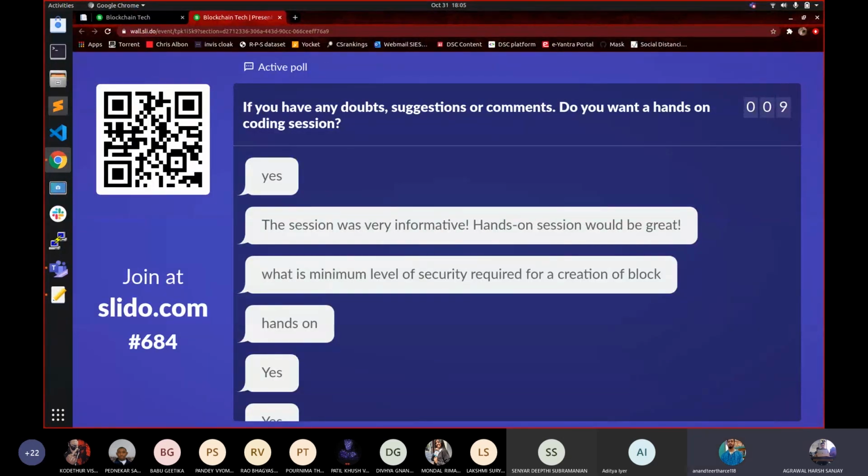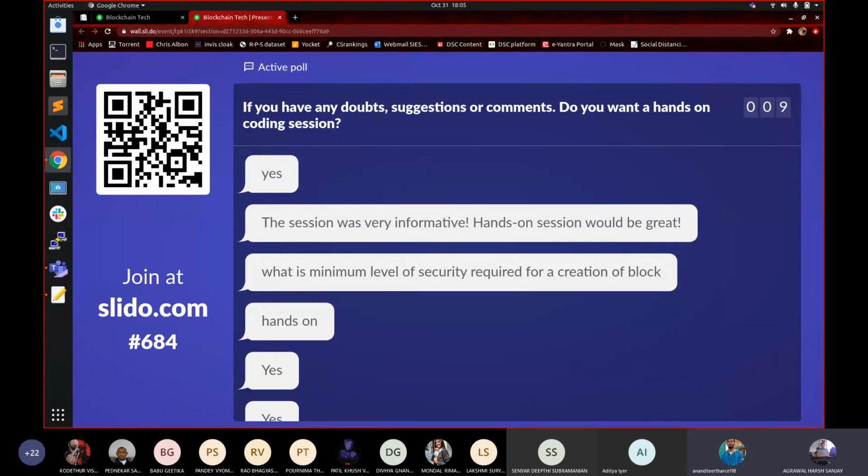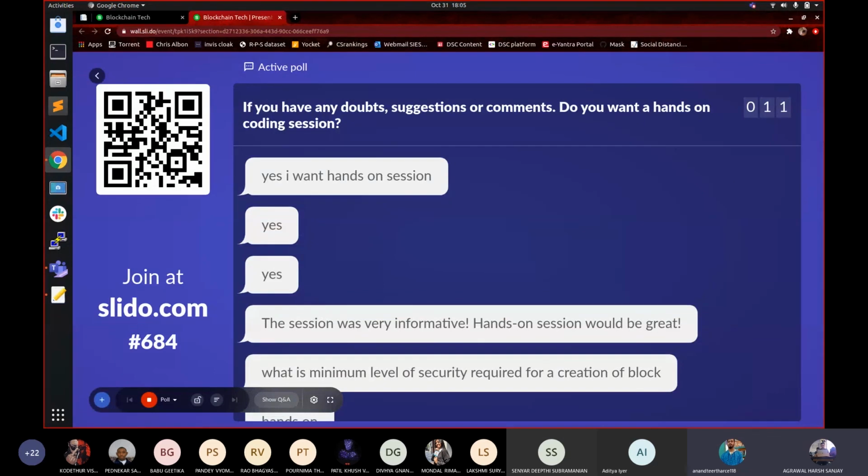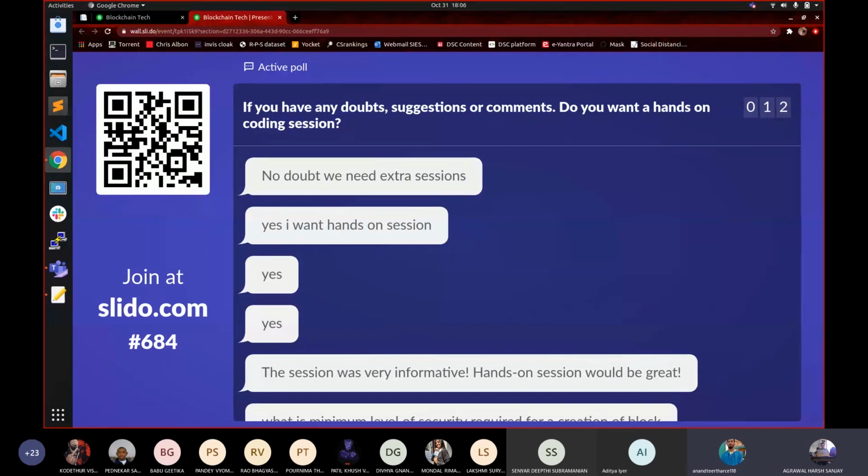There is a question: what is the minimum level of security required for creation of a block? There is actually no security as the minimum security, and that is the answer. But if you want some security, then you can put a hashing algorithm inside it. It will act as a unique fingerprint for that block. That would be a simple, basic security. If you have any other further questions, you can ask.